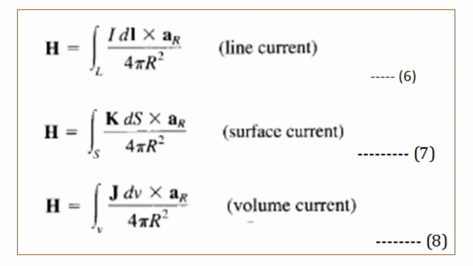For surface current, H is equal to integral over S of KDS cross AR divided by 4 pi r square. And for volume current, H is equal to integral over V of J dV cross AR divided by 4 pi r square. Likewise, we have listed three different types of currents and the magnetic field produced from those current elements: line current element, surface current element, and volume current element.